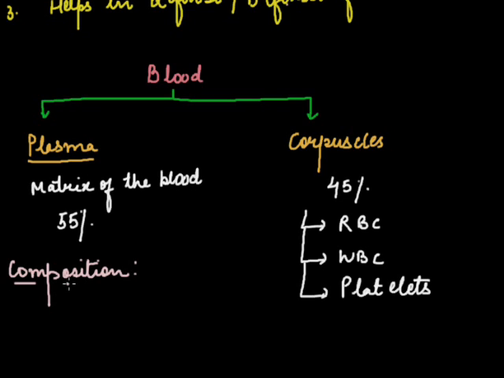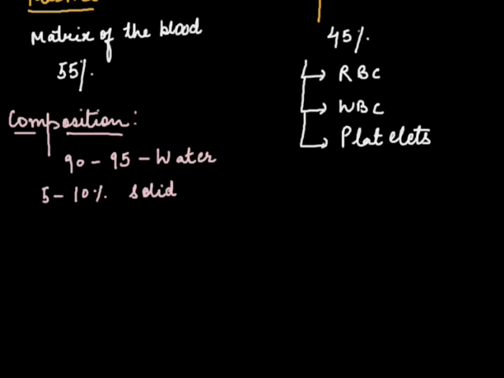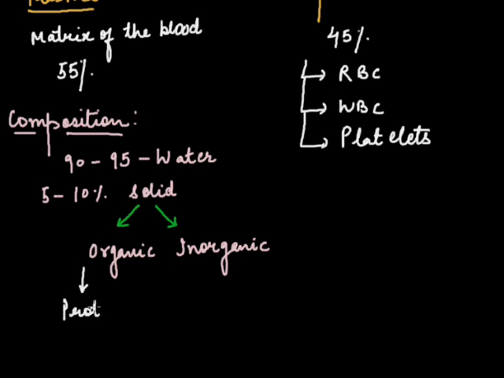Composition of plasma. About 90 to 95% of plasma comprises water, and the remaining 5 to 10% is solid. This solid can be either organic solid or inorganic solid. The organic portion consists of the proteins, which can be albumin, globulin, and fibrinogen.